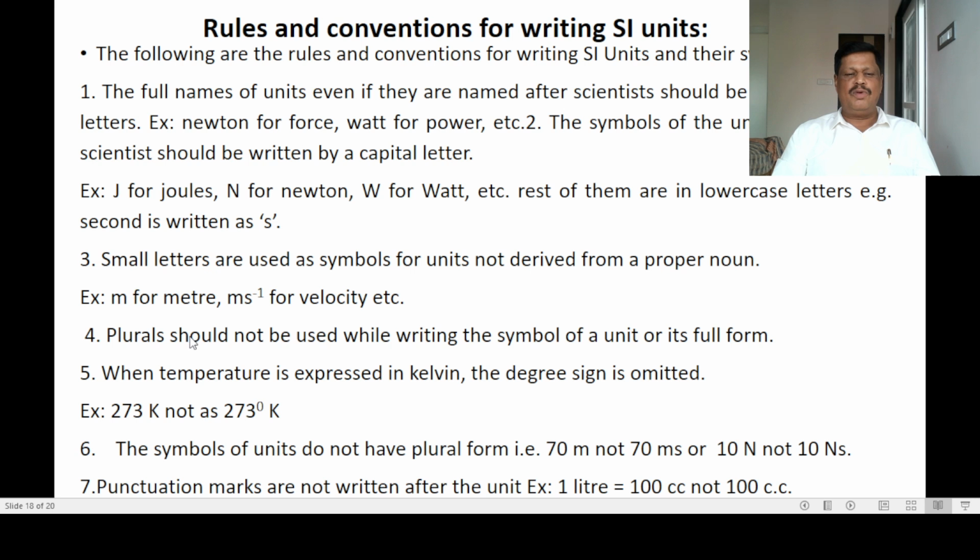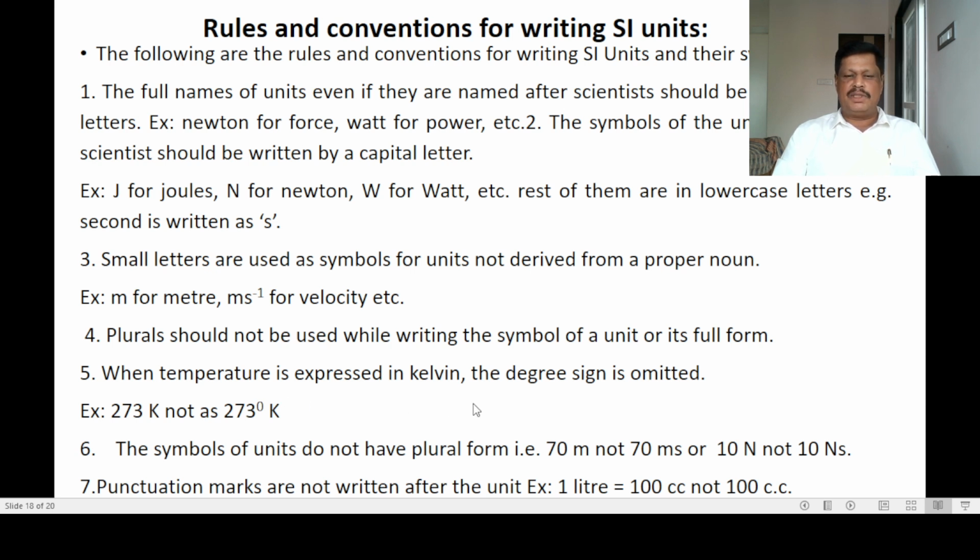Fourth point: plurals should not be used while writing the symbol of a unit or its full form. For example, meter's should not be used, simply meter. Second's should not be used.